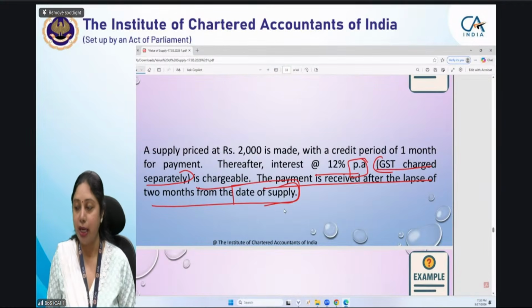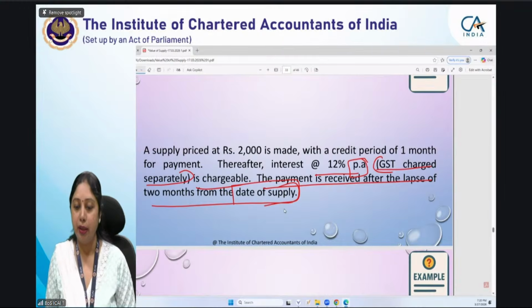Okay, price is 2000 rupees. Credit period is 1 month. 1 month of credit period is allowed. Now 1 month that you have to see. You see the question and now you answer that. I will not tell you anything. Value you have to tell me.